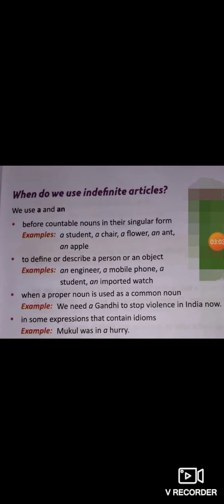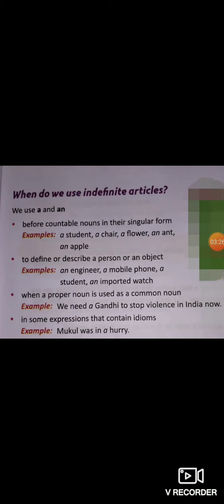For example, we can say a rainbow in the sky is beautiful. There is no particular rainbow mentioned here. So, these are indefinite articles. Okay, when do we use the indefinite articles? Number 1, before countable nouns in their singular form, like a student, a chair, a flower, an ant, an apple. A countable noun means a noun which we can count.